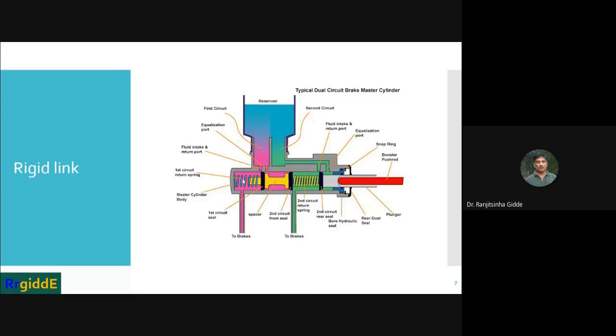Just by pressure inside the fluid, which is generated due to the plunger provided at the right side. So in this rigid link example, this part you can consider as a rigid link, and here it is called a fluid link. So motion is transmitted with the help of the force generated due to the pressure applied on the plunger.